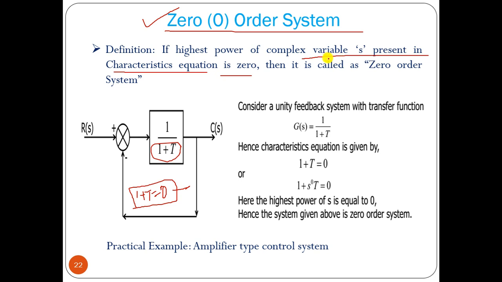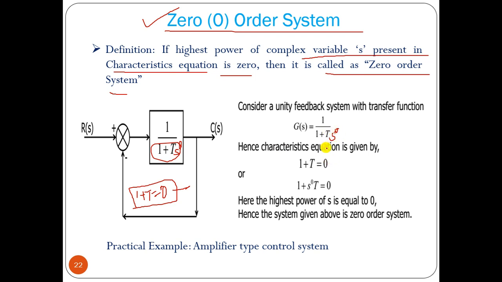So if the highest power of complex variable s present in the denominator is 0, then it is called a zero order system. For this particular system, if we write 1 plus st, we have to write here s to the power 0, and s to the power 0 equals 1, into t.